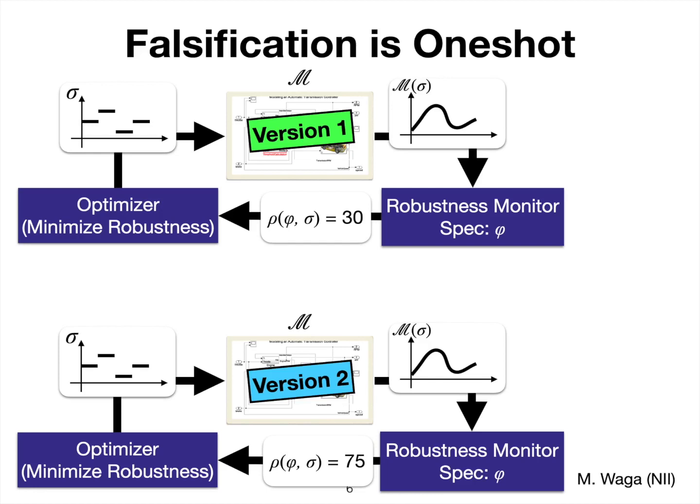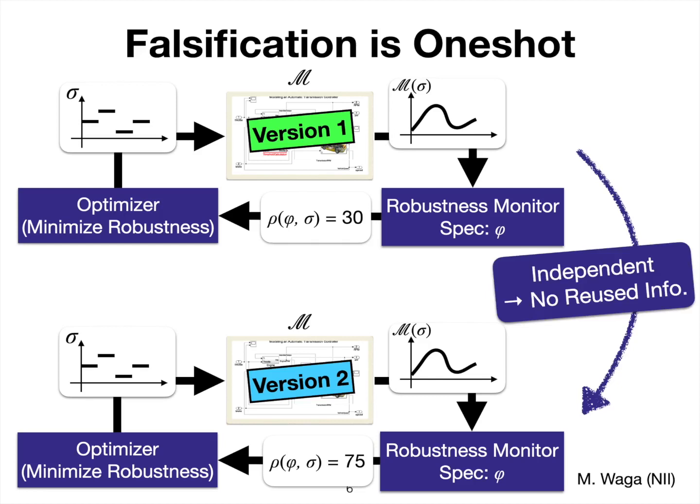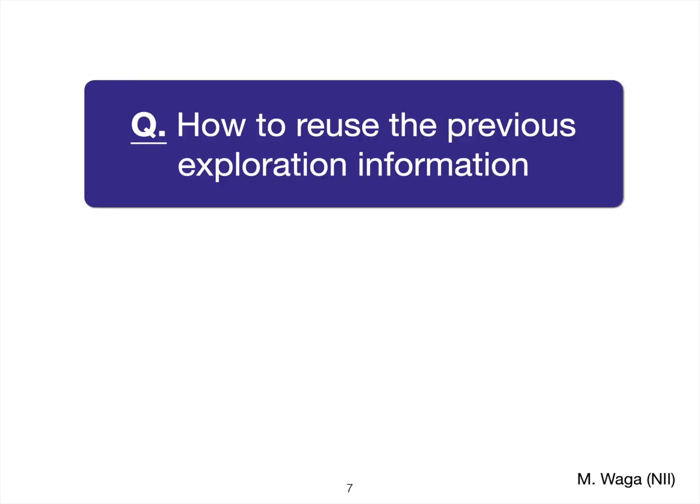So once we know what kind of input signals are really important for testing version 1, we want to reuse that information for version 2. But since these two loops are independent in falsification, we cannot do that in the usual loop of falsification. So the question is how to reuse the previous exploration information in the falsification or the testing of cyber-physical systems.